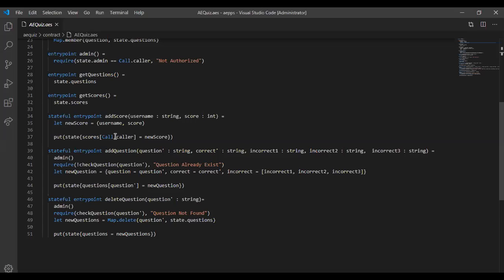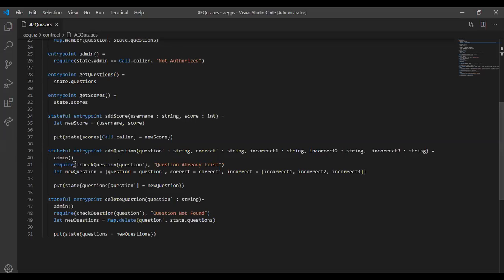So with this, anytime the user changes the score, it updates the user because it's mapped with the call.caller. So then she created a statement point again called add questions, where she's collecting the question, correct answer, and the incorrect answers, which is option 1, 2, 3. Then she's calling this admin check, which checks if this call.caller is equal to the state.admin. If not, then it says not authorized.